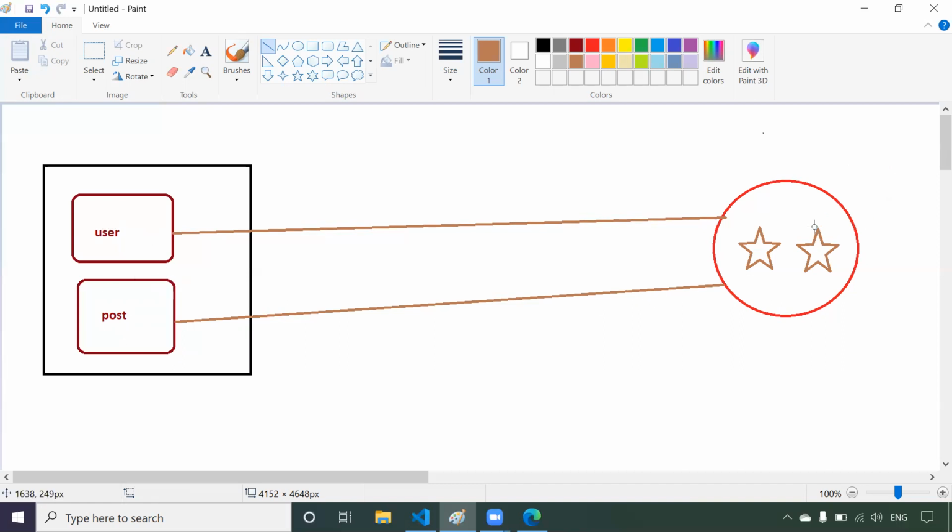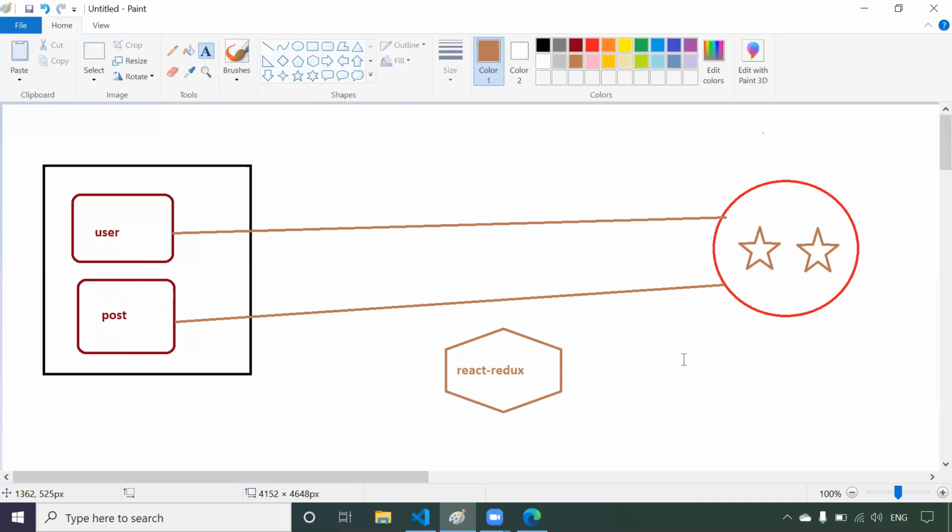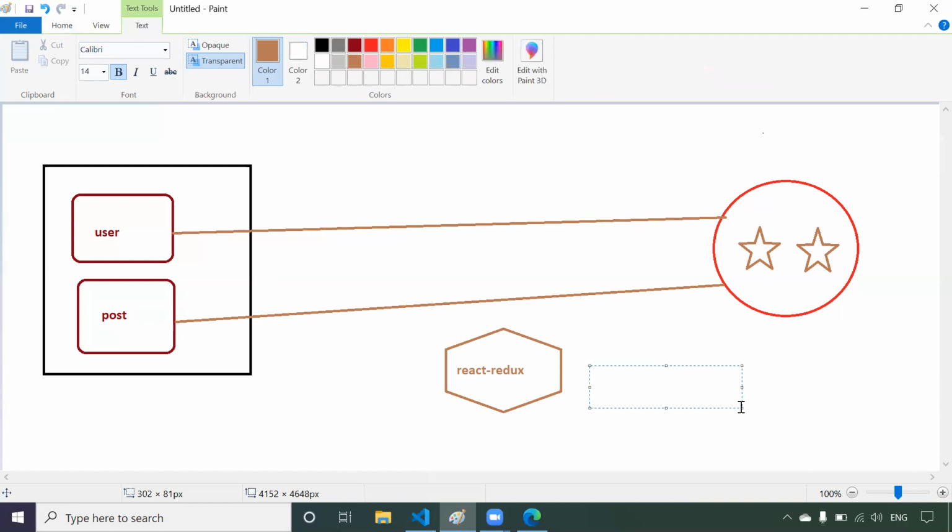Now, to make this store available for the app component, we require a middleware, and the name of that middleware is React Redux. So we require a library called React Redux. React Redux helps us make this store available for the app component. React Redux is going to provide you a component called Provider.